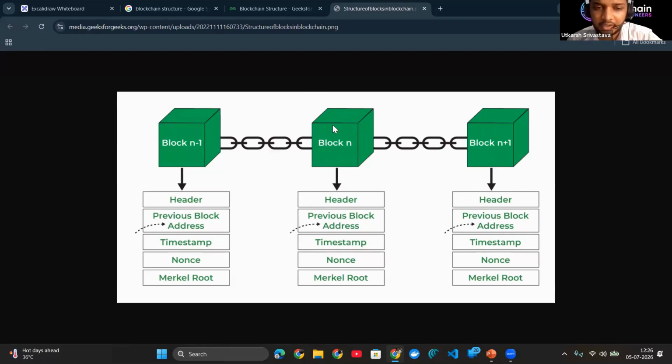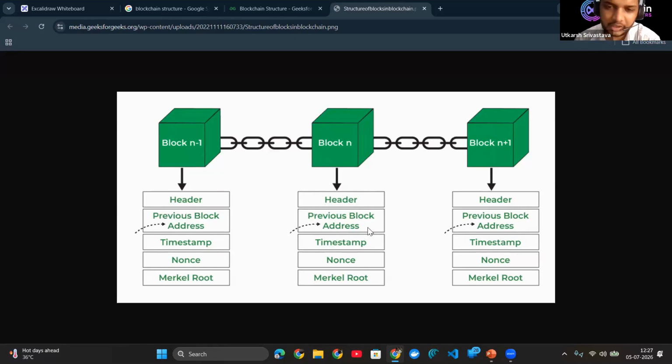How is this hash calculated? As we said with the string hello world, some mathematical computation happens and the hash is calculated. In the block, the hash is calculated from things like the timestamp, which is the time at which the block is added, and the nonce, which for now you can understand as just a random number, and the previous block hash. All these elements of the block, the header, previous hash, timestamp, and nonce, are used to calculate that hash. One of the most important parts is this previous block hash.